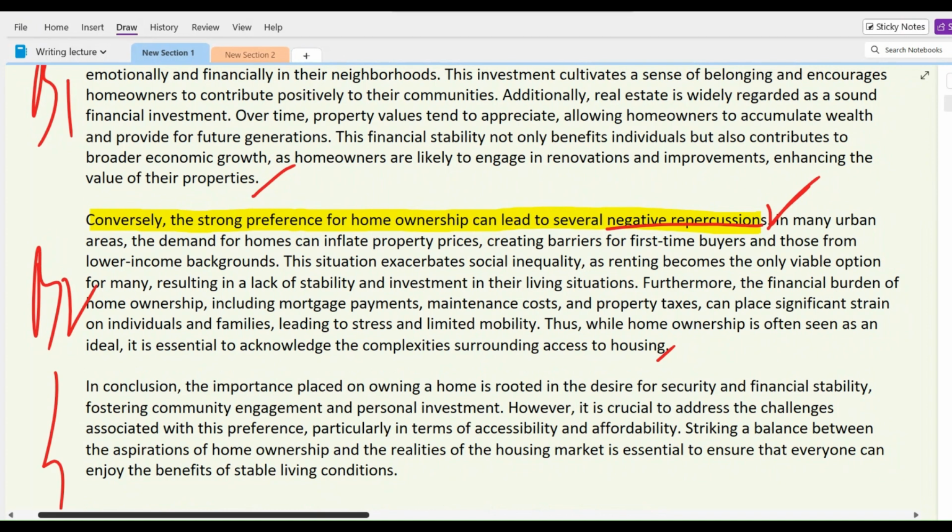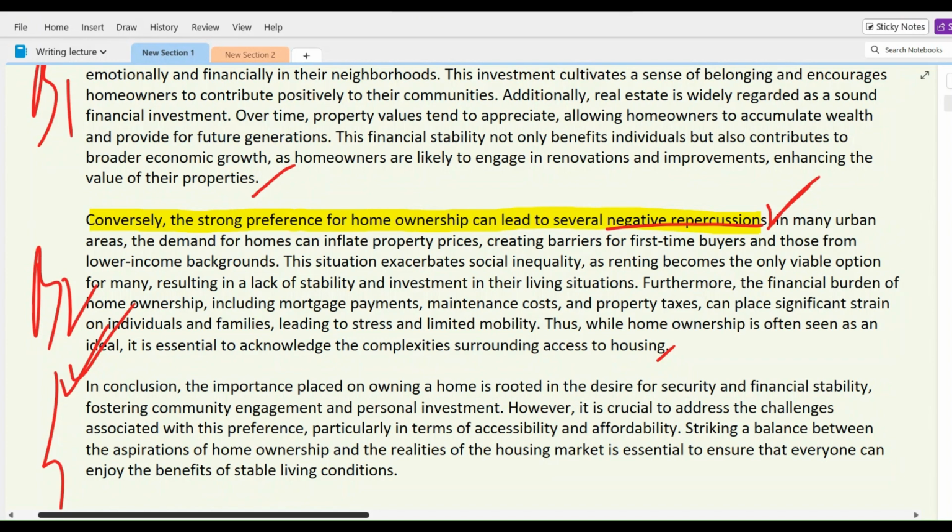So here it goes with the conclusion part. "In conclusion, the importance placed on owning a home is rooted in the desire for security and financial stability, fostering community engagement and personal investment. However, it is crucial to address the challenges associated with this preference, particularly in terms of accessibility and affordability.